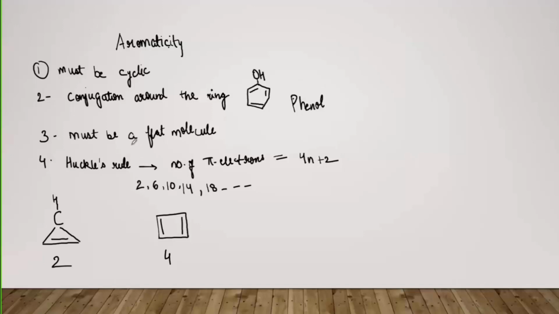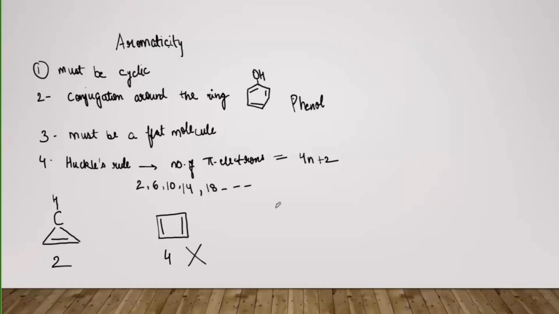That is, the conjugation is there. So alternate double and single bonds. But again, requirement number 4 is not satisfied, because we see that the number of pi electrons should be 2, 6, 10, 14, 18, and 4 is not there. So this will not be regarded as an aromatic compound.